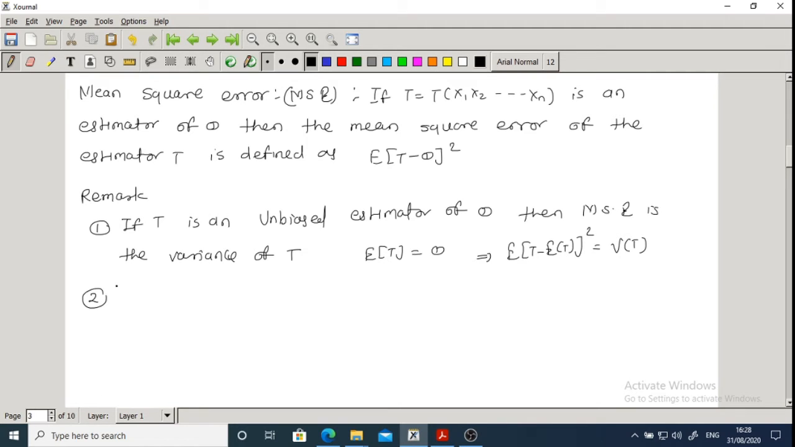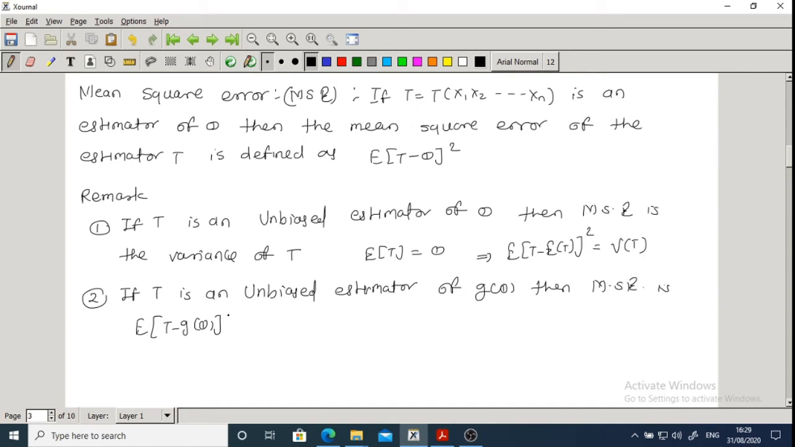Number 2 is, if T is an unbiased estimator of G of theta, then the MSE, mean square error, is expected value of (T minus G of theta) whole square.